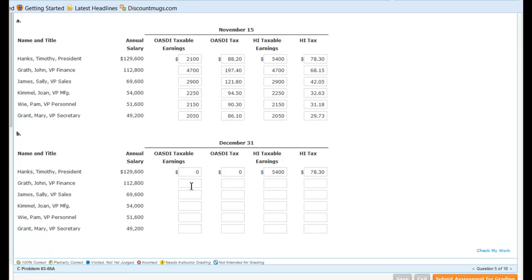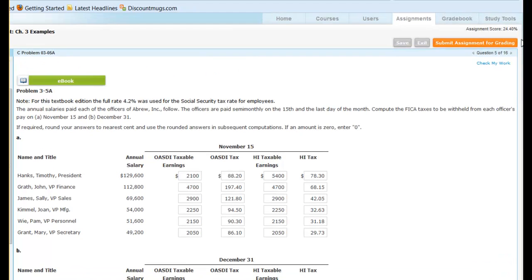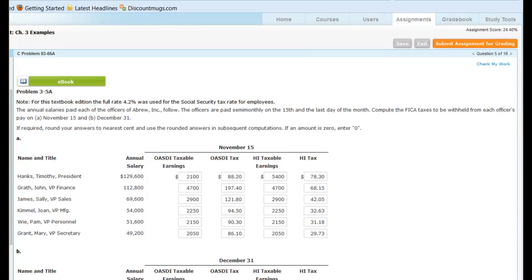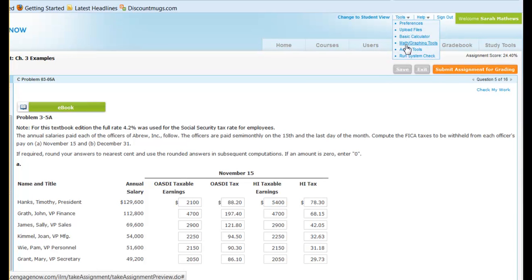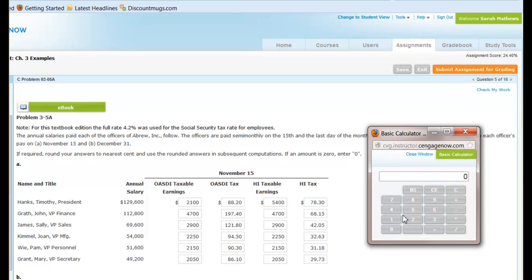Now our vice president, he will hit the maximum. So we want to figure out when he's going to hit it. We're going to go up here a little higher and get our tools, our basic calculator. He makes $112,800, which we divided by 24, and it shows that $4,700 is his paycheck each pay period.